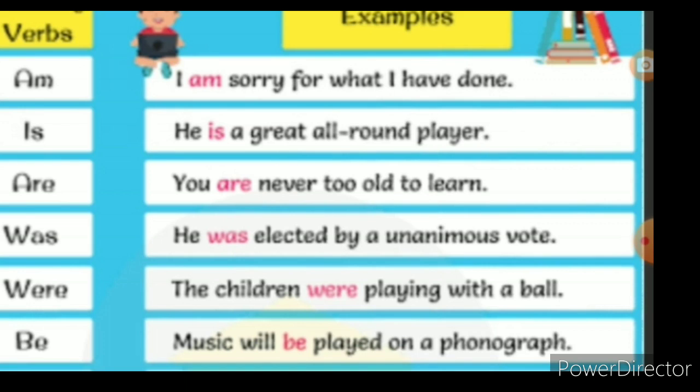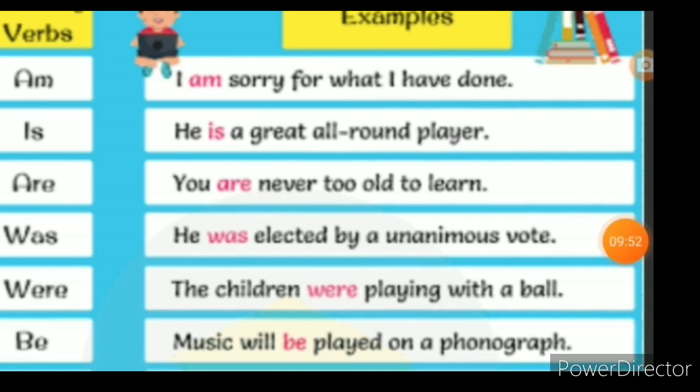Playing with a ball. Then see the be verb. Music will be played on a phonograph. Will be. Here what tense is it? Will. We saw, isn't it? Future tense. So in future tense also this auxiliary verb will be added. Music will be played on a phonograph. So all these words help the subject and help the main verbs: am, is, are, was, were, be. We only have to use them according to the sentence tense form, with present tense, past tense, future tense. Now you understood, students? Yes.